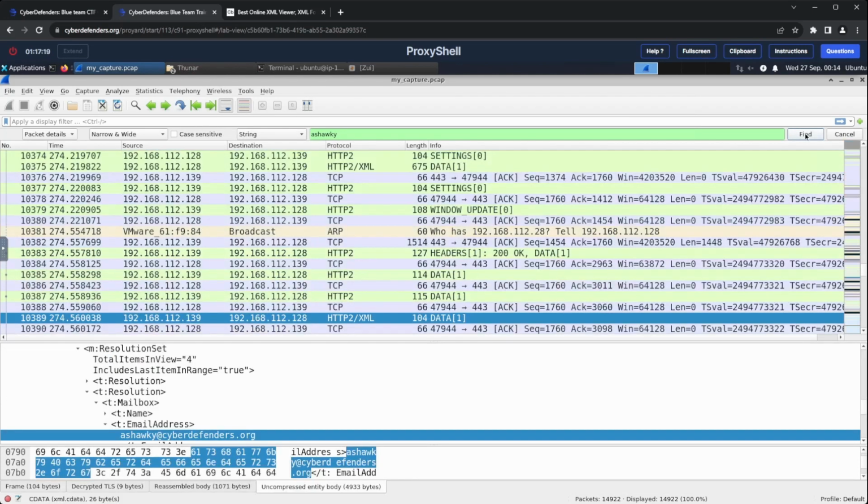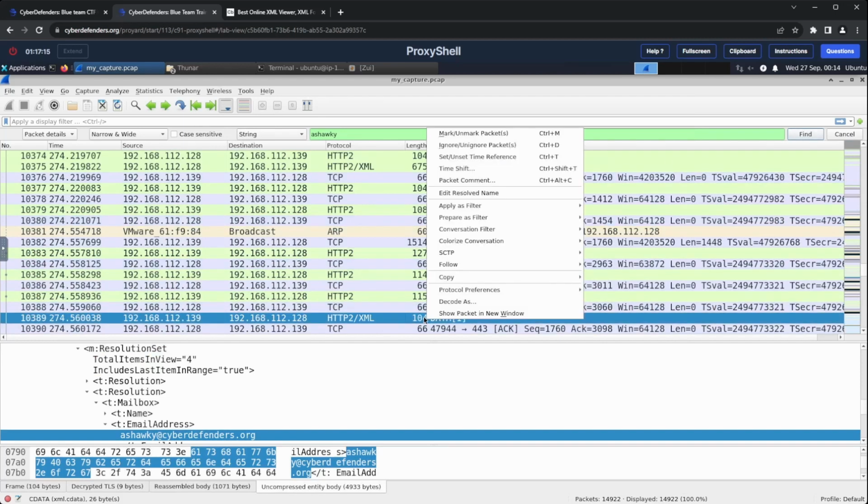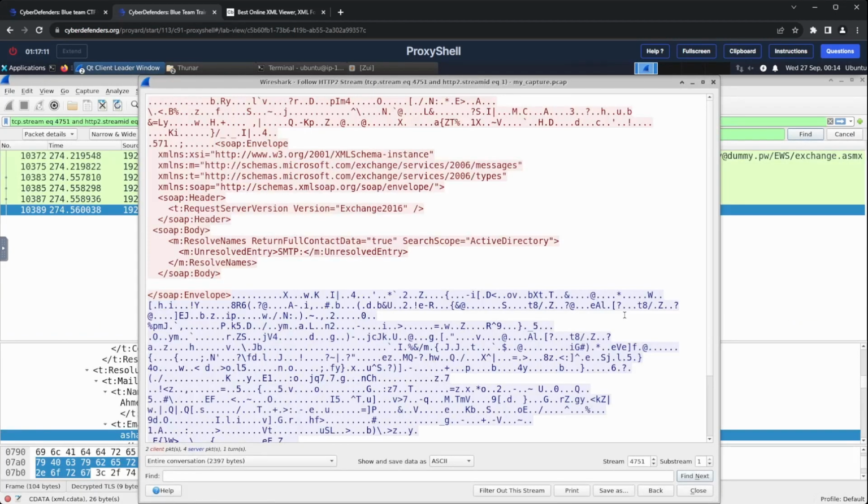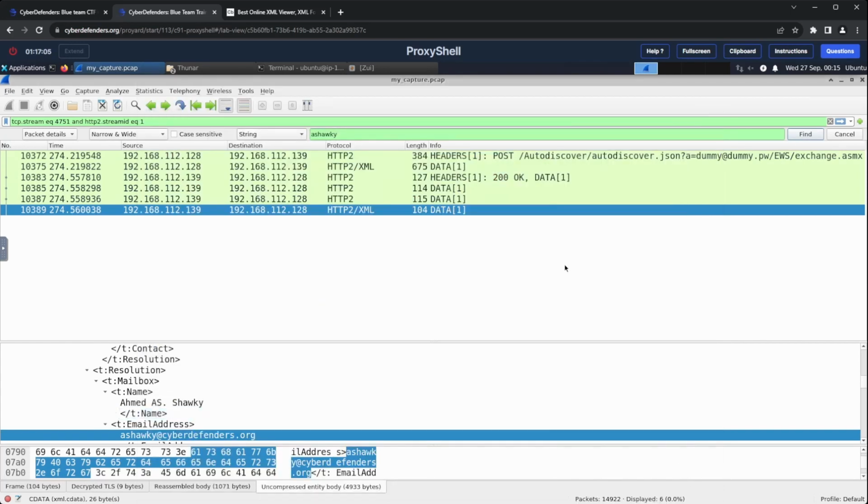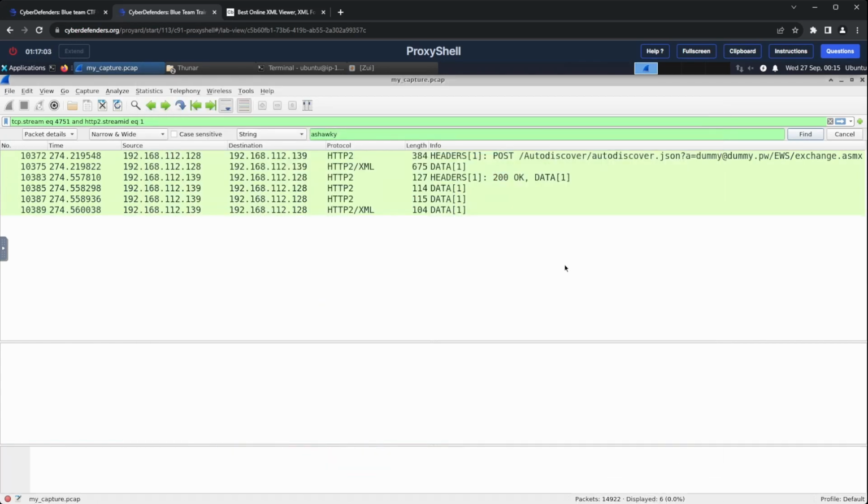And now that the traffic is decrypted, we can search for A Shawqi, which was the user that had his inbox read by the attacker. My next step was to follow that packet's HTTP stream. This would give us some context on what was the request and response related to this packet. We can see some XML logging data, but I will just exit from this view, which shows the entire HTTP conversation. And let's try to understand each packet individually in this conversation.